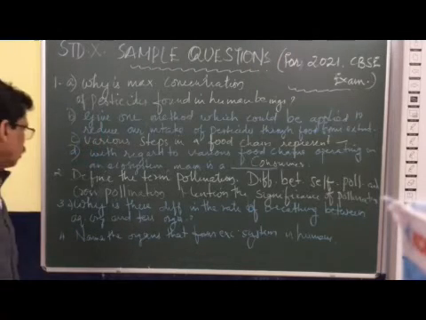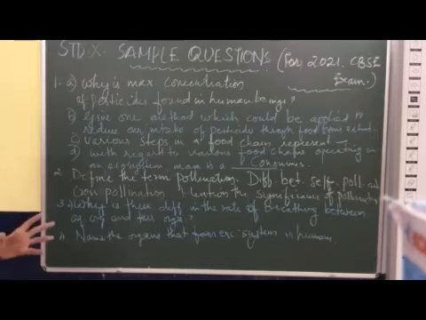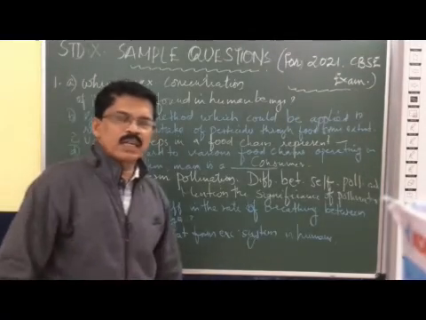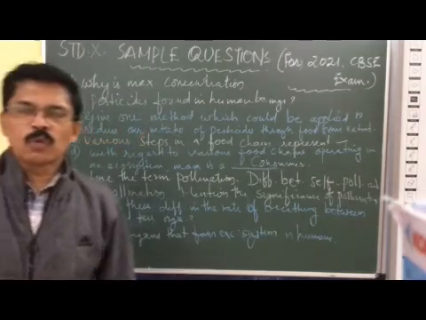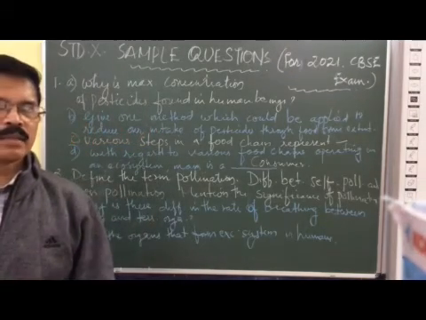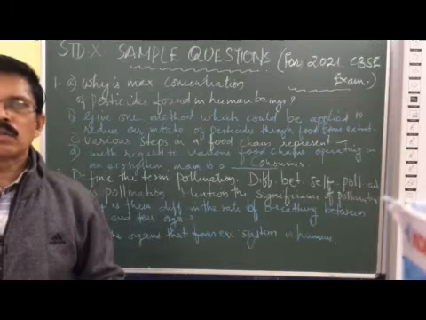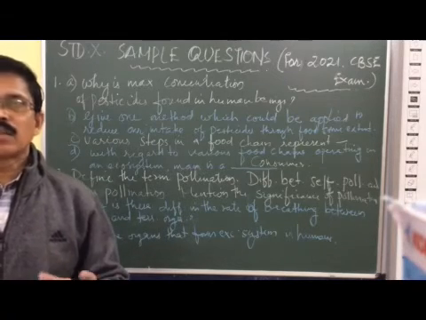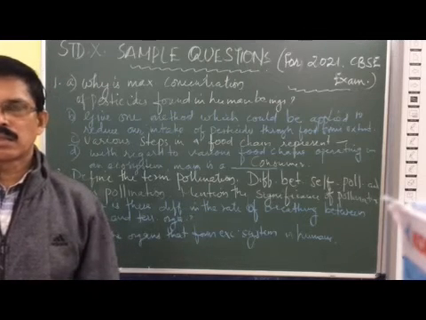And the third question: why is there a difference in the rate of breathing between terrestrial organisms and aquatic organisms? Terrestrial organisms breathe more slowly because there is more oxygen in the air. Whereas the oxygen dissolved in water is less, so aquatic organisms breathe faster.